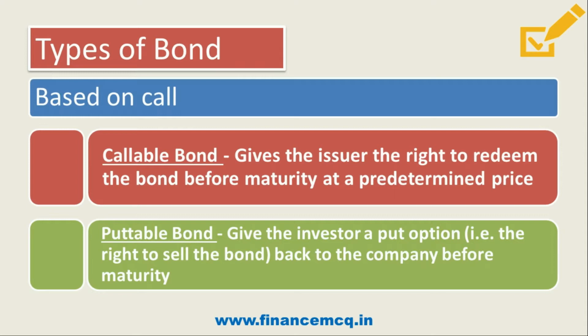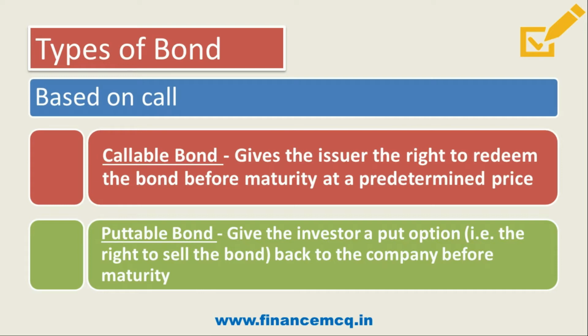So in the same example, if it is a puttable bond with a maturity period of 10 years, after say 6 years an investor can sell the bond back to the company at a predetermined price, or whatever price they have agreed upon. So these are the types of bonds based on calls.